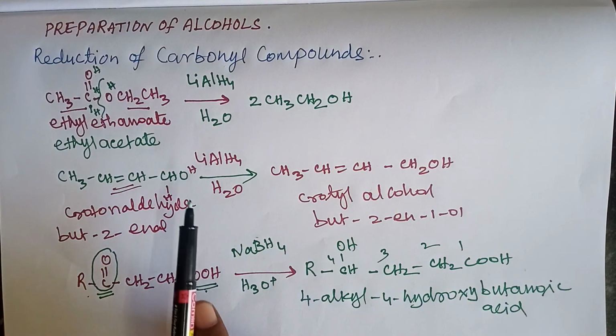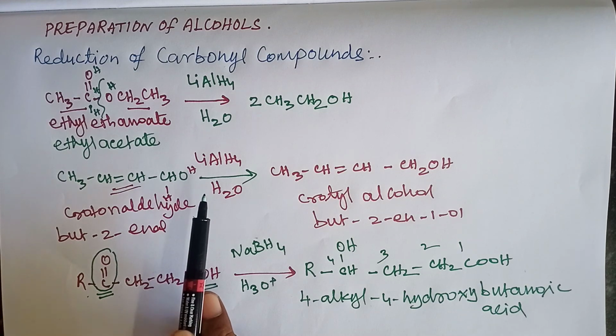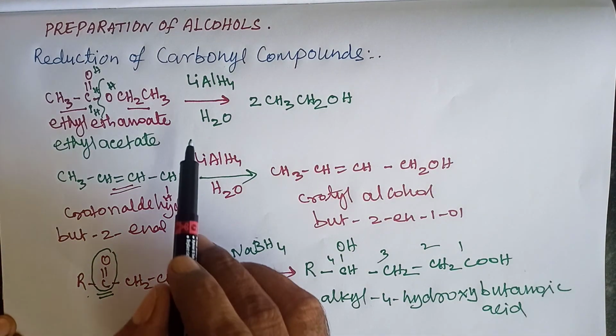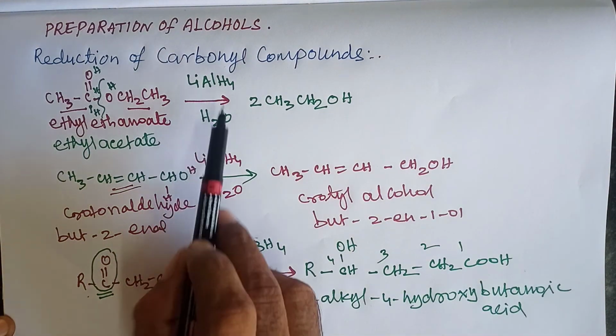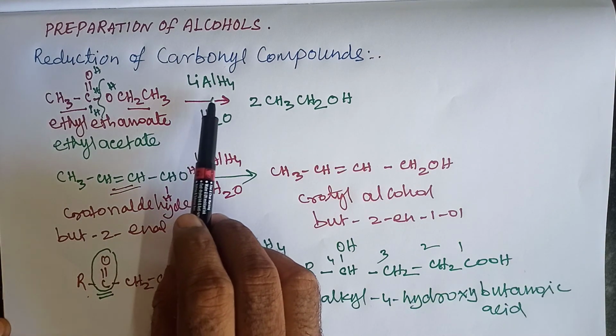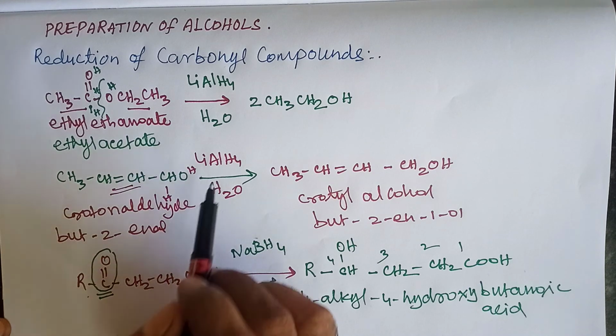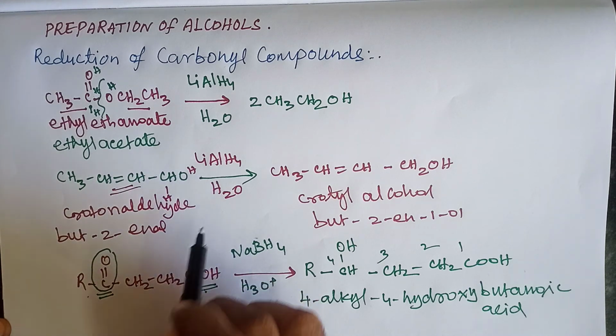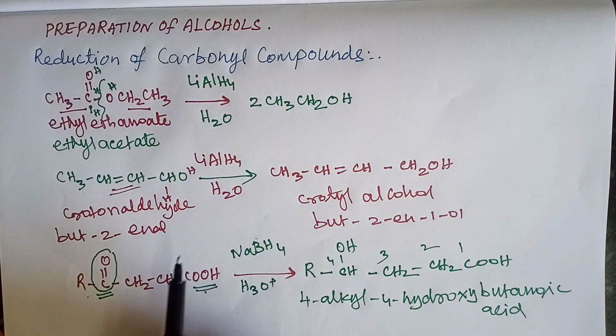Here we are using lithium aluminum hydride, the best reducing agent for preparation of unsaturated alcohol. It does not reduce the carbon-carbon double bond. Thank you, student.